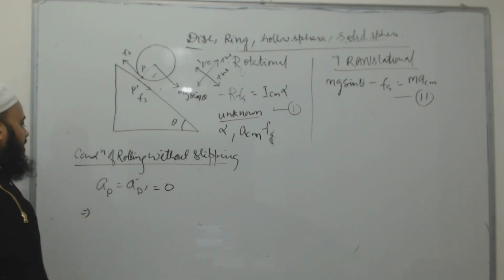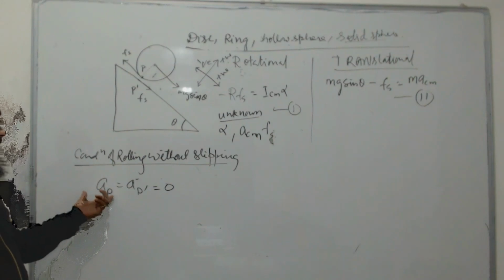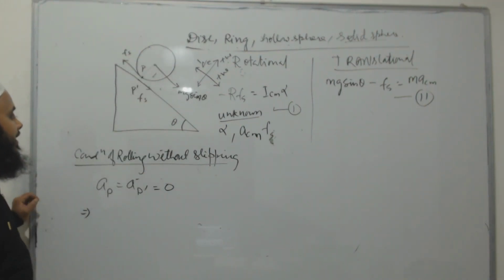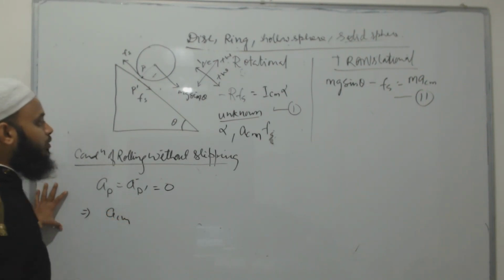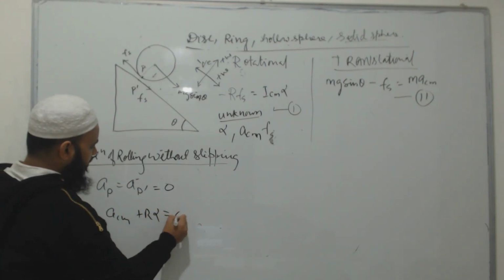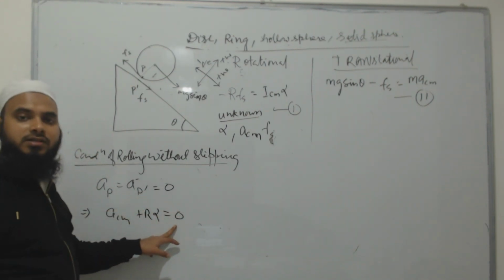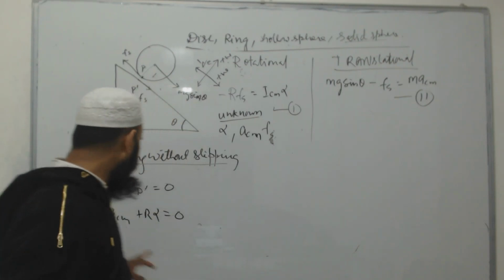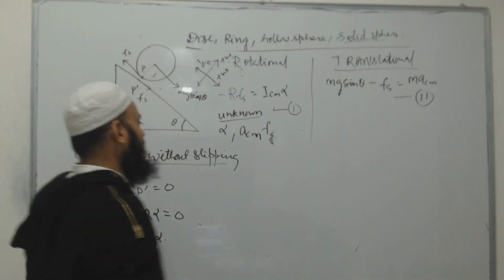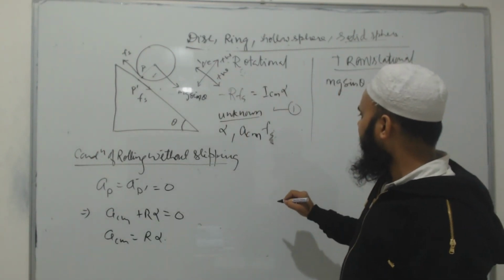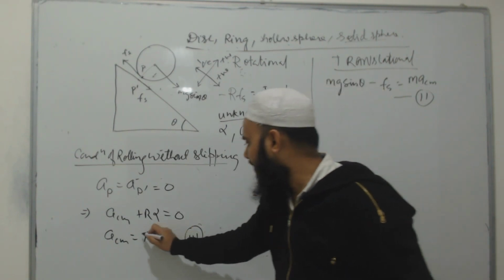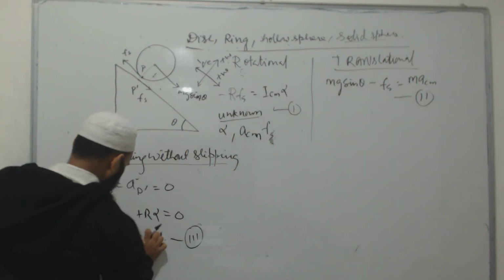So I will write the equation for the acceleration of the point P. Due to translation, it will be ACM, positive. Due to rotation, I am taking alpha as positive, so plus R into alpha. This should be equal to AP', that is 0 basically. Now from here you will see that ACM will be equal to minus R into alpha, and if I put the value of alpha in the first equation, this is equation number 3. This is minus R alpha, sorry. ACM will be equal to what?